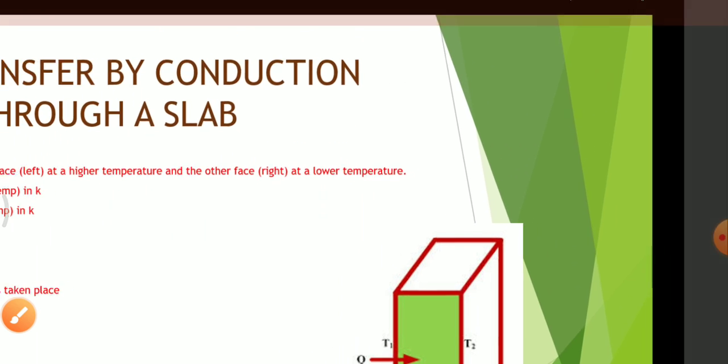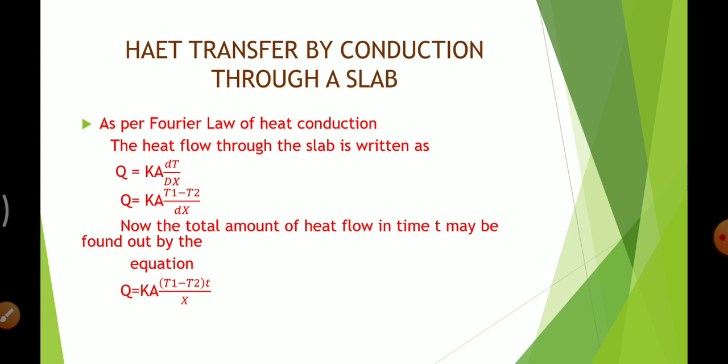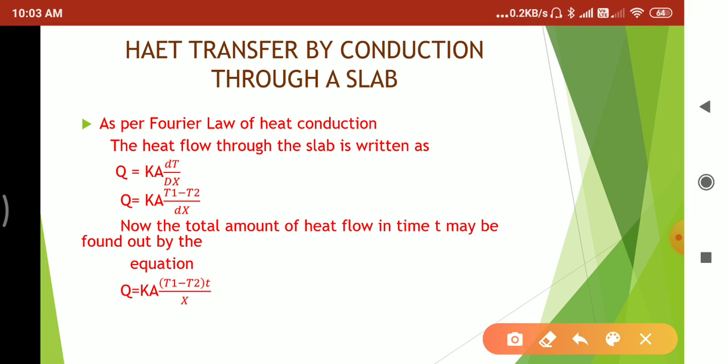By Fourier's law of heat conduction, the heat flow through the slab is written as Q equals KA dT by dx. Here, Q equals the rate of heat flow, K equals the thermal conductivity of that material, A equals the area of that material, dT means the change in temperature, and dx means the thickness of that material.